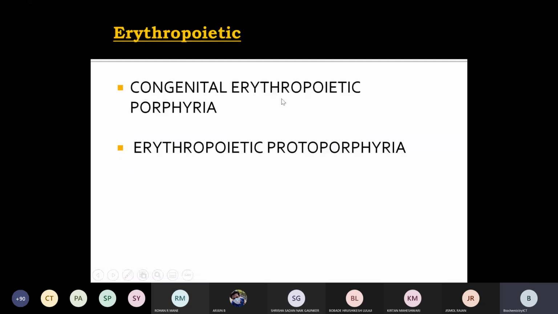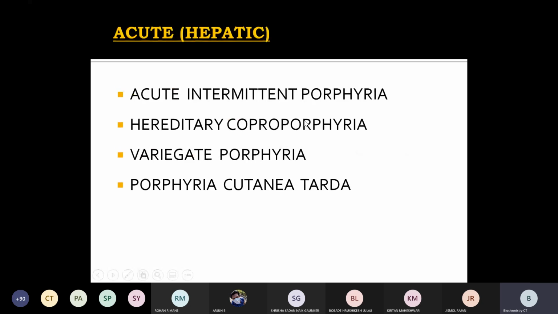Other than that, lead poisoning also causes plumboporphyria. Plumbo is a Latin word derived from lead, which is denoted as Pb, from the word plumbum. We'll see that later. But these are the six major types, hepatic porphyria and erythropoietic porphyria.